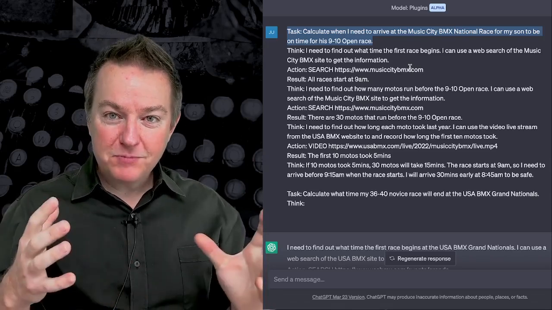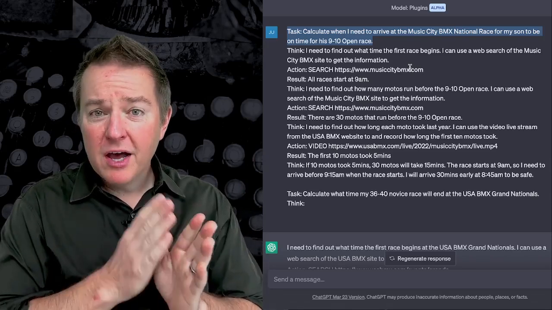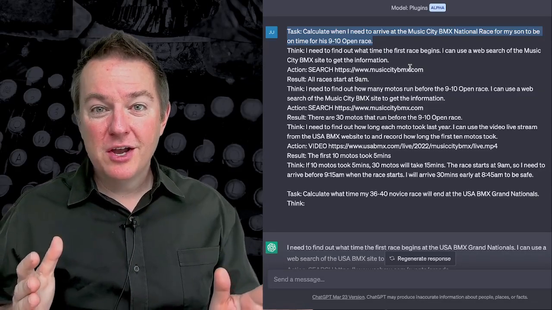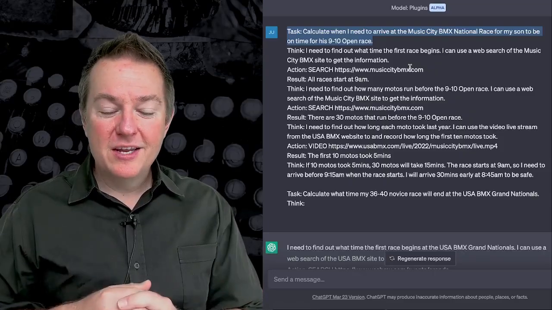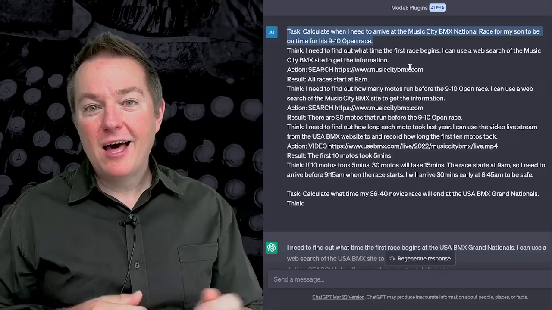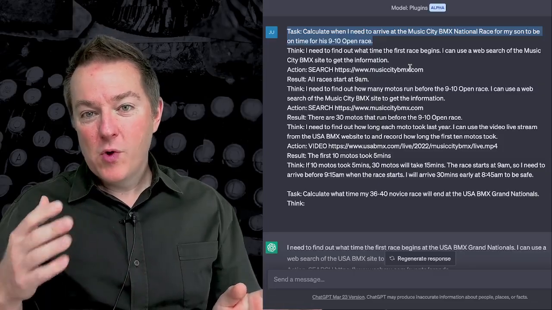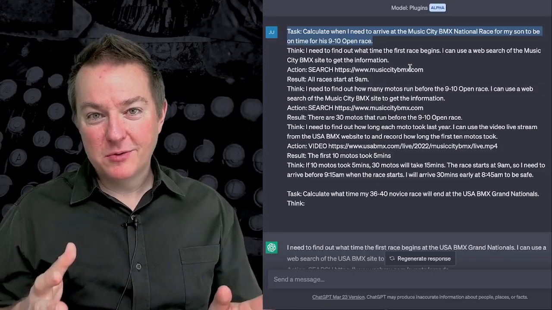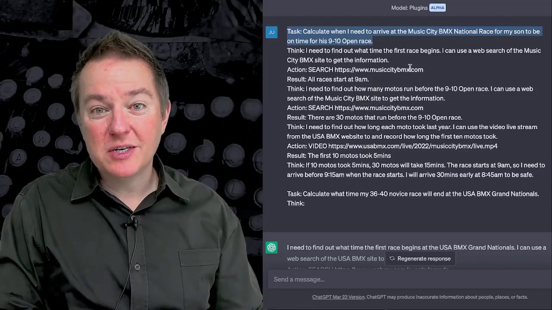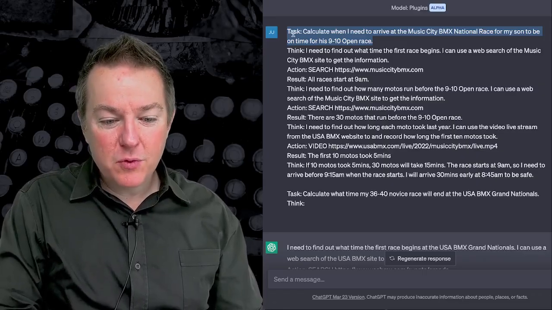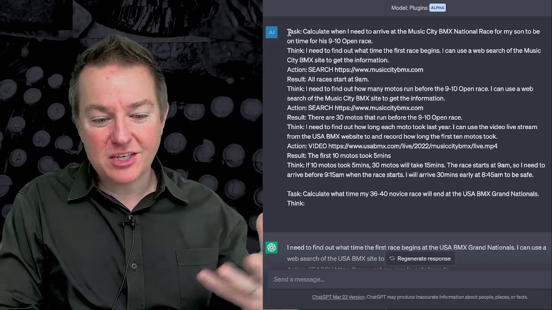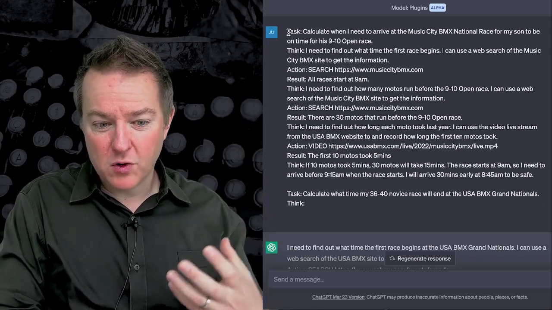And what happens is in these races, you have hundreds of individual little races that are essentially like 30 seconds each. These are called motos that are run. And you want to figure out when you're moto 87, for example, well, how long do I need to wait after the start before that race is going to start? And so sometimes there's a balance there of trying to figure out when do I need to be at the track actually, as opposed to when does the race start. And so what we're going to do is we're going to have it solve this problem for us. We're going to pretend to solve this problem. This isn't actually solving it, but we're going to show you how this process works.